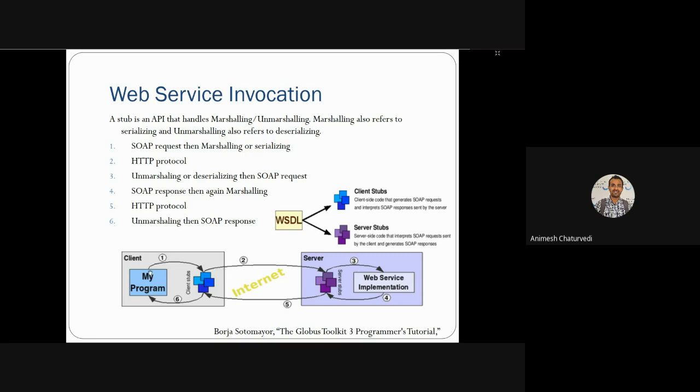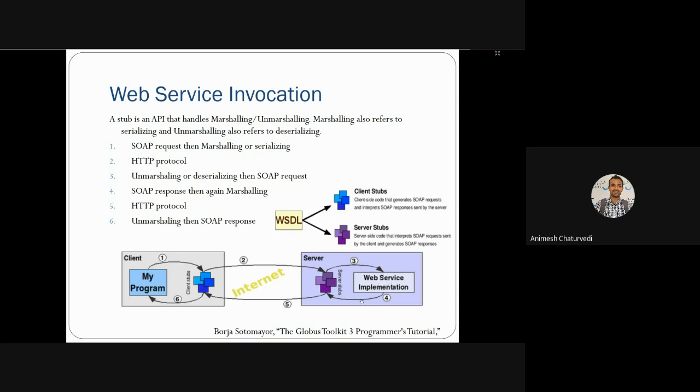So in this figure, first of all, the client will write some program that will create a client stub, meaning a sequence of requests in terms of a SOAP request. It contains parameters, links for the web service, and the data structure for the input, and all this is passed over the HTTP protocol on the internet to the server. Then the server will unmarshal that stub, and the web service will start processing according to the parameters.